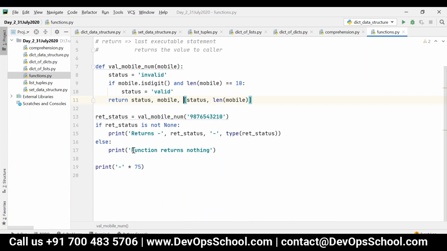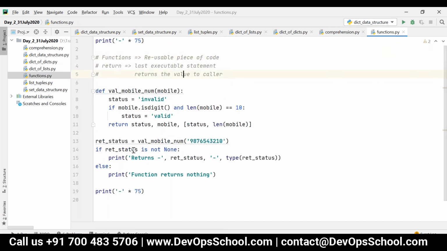So this is how you can define a function with some parameters, and then you can have multiple return values or a single return value. Now consider you want to provide some documentation. What do you mean by documentation? We are giving some information about our function.